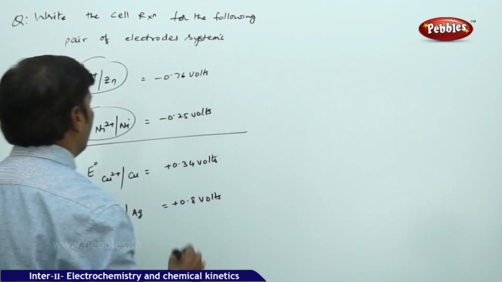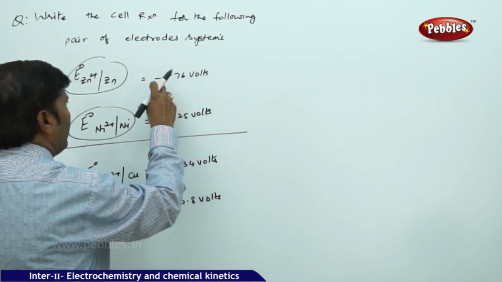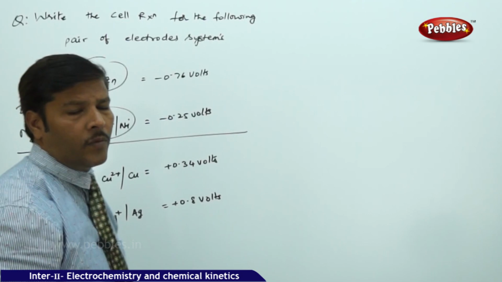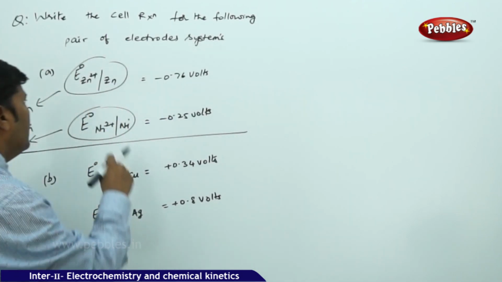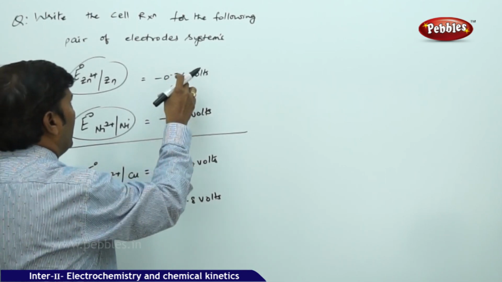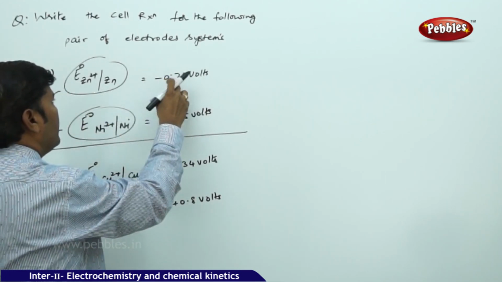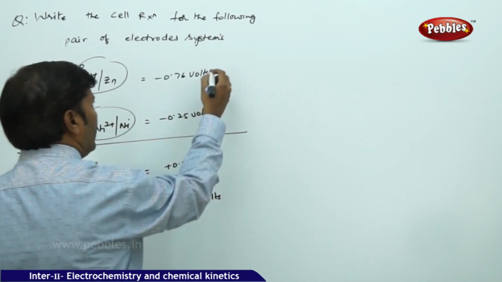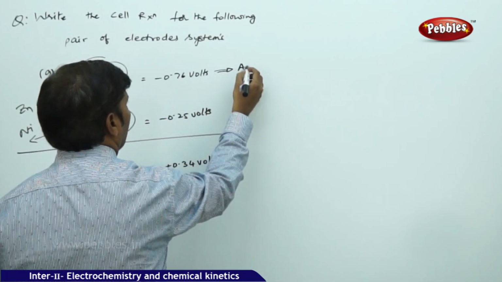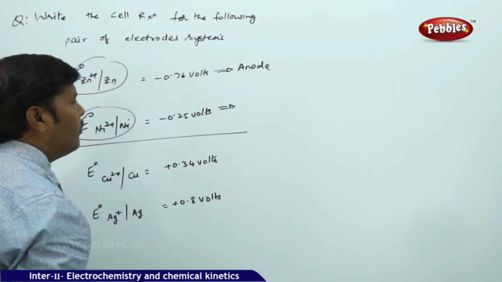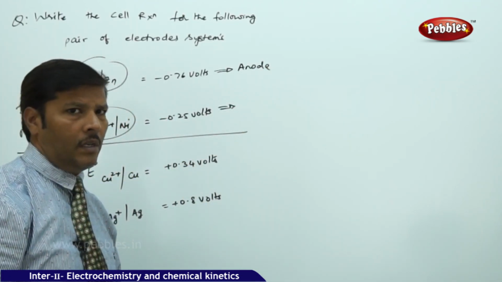For the zinc electrode the potential is minus 0.76 volts, which is more negative, so as I already told you, the more negative one should go for anode, and minus 0.25 volts is the less negative value.